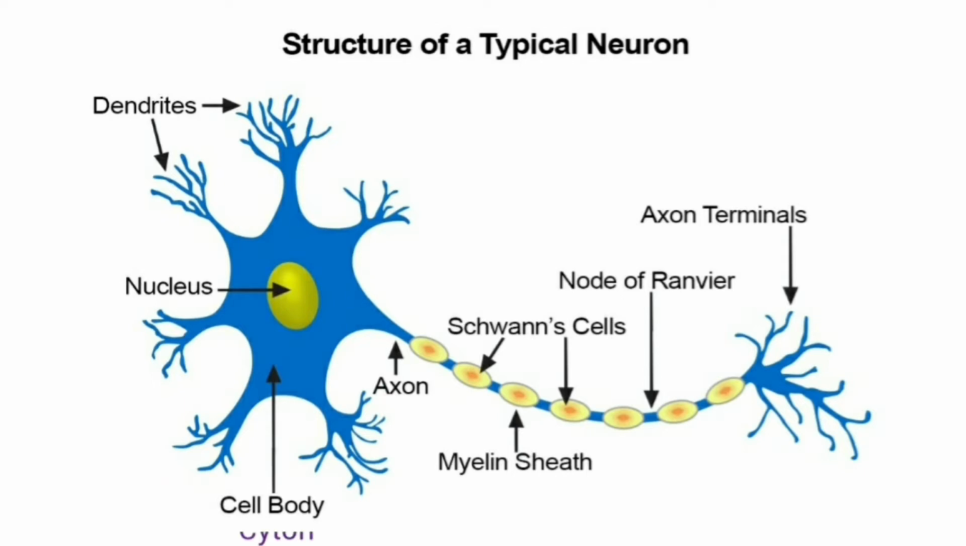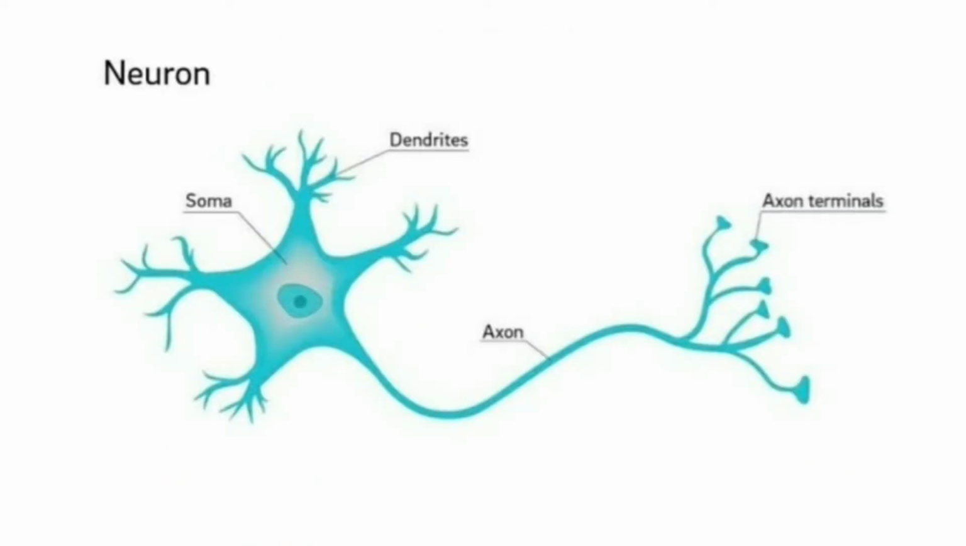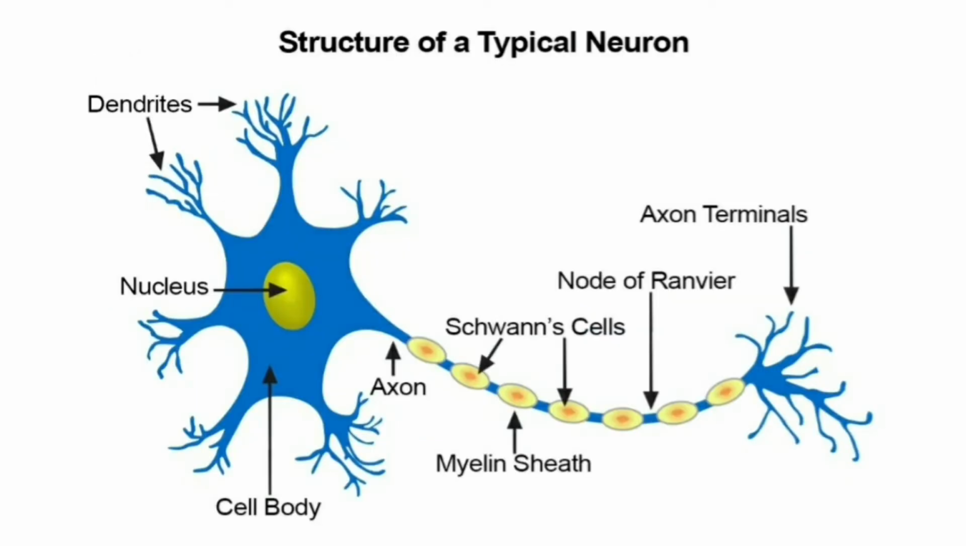The cell body is also called cyton. It contains the nucleus. There are short fibers arising from the cell body or the cyton. These short fibers are called dendrons. They further divide into dendrites. Dendrites receive messages from other neurons. One single long fiber extends from the other side of the cell body. This extended fiber is called the axon. Axon is covered by a sheath, and this sheath is called the myelin sheath.